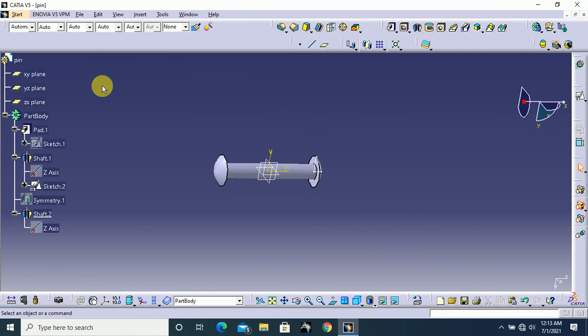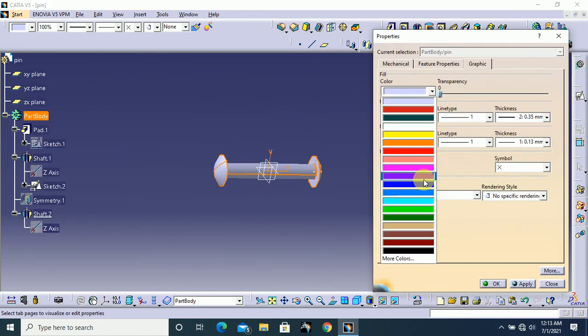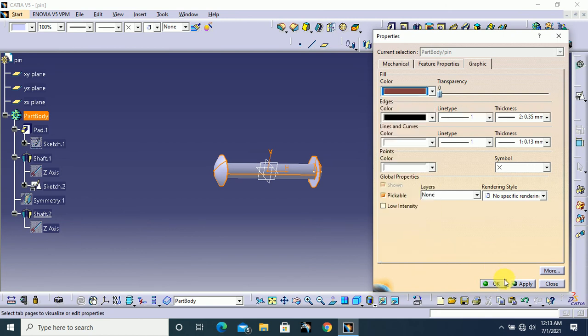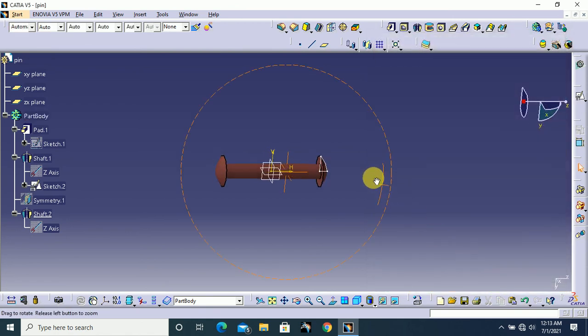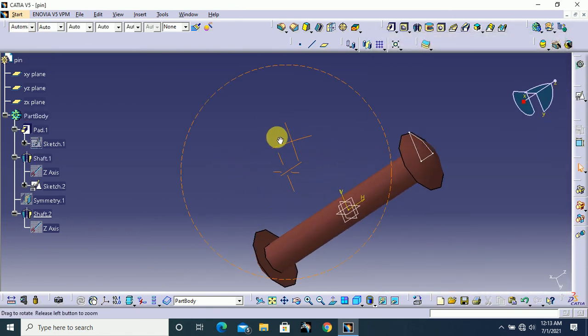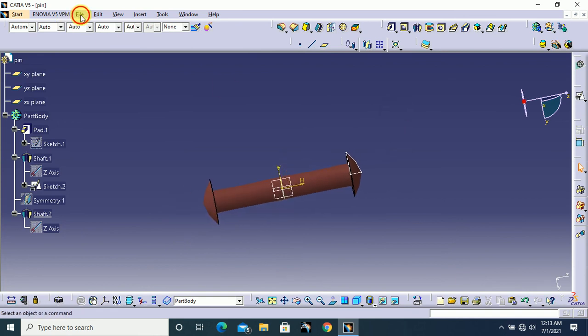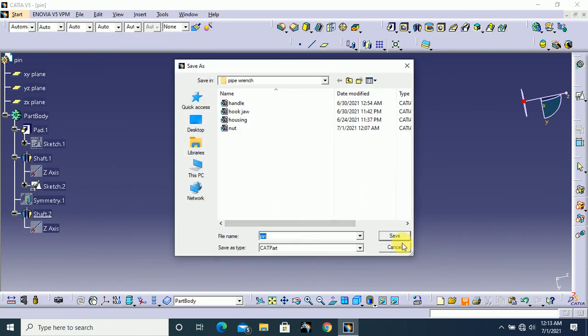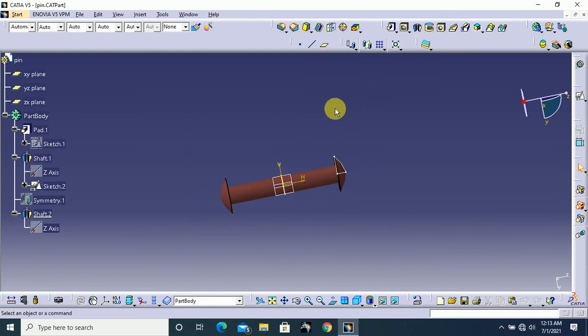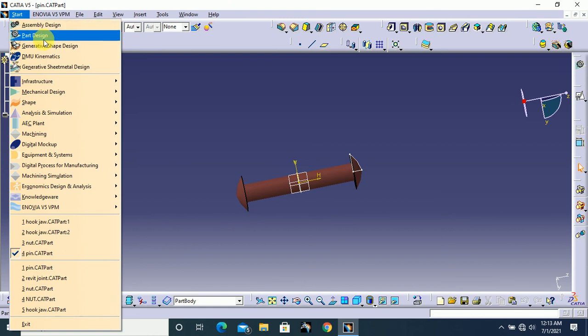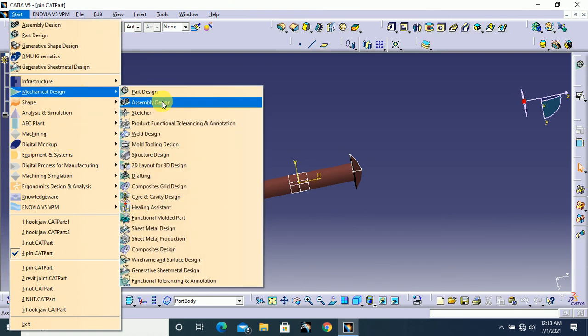Okay, I am going to properties and here I select this color and apply and OK. Okay guys, I save this pin and click save. We finished our part modeling. Next assembly design, so I go to mechanical design and assembly design.